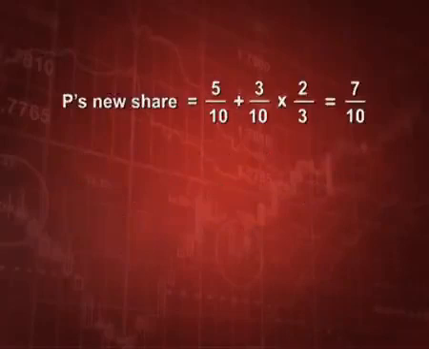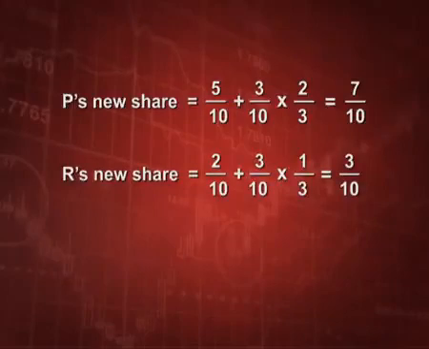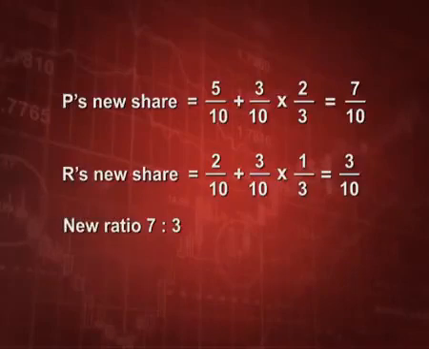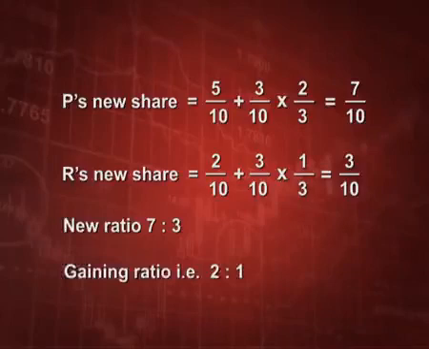So, P's new share becomes the old ratio plus whatever he has gained, that is 5 by 10 plus 3 by 10 into 2 by 3. This makes it 7 by 10. Similarly, R's share will be old ratio, that is 2 by 10 plus whatever he has gained, 1/3 of 3 by 10, which makes it 3 by 10. So, the new ratio becomes 7:3 and the gaining ratio again is the same 2:1 because it is given in the question.